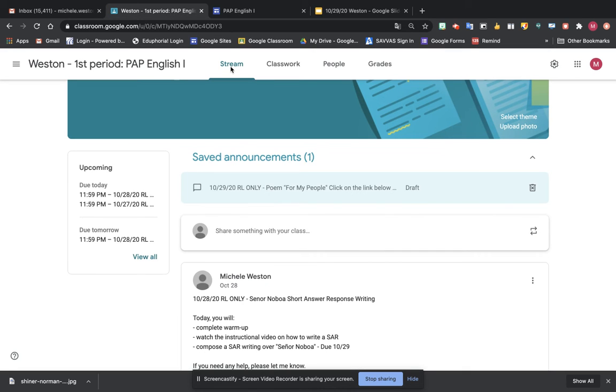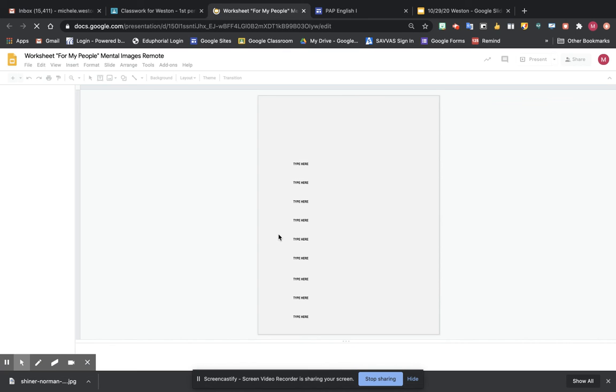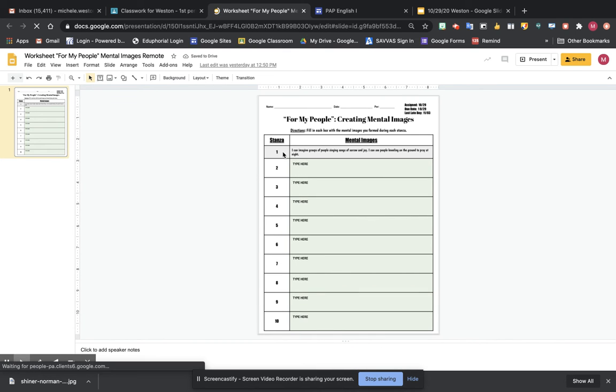I'll go into the classroom, go to classwork. There's your warm up. There's the link to the poem. And here is your mental image worksheet. The first stanza has been done for you. You just have to do the rest of the stanzas. It's a very brief sentence, whatever it takes to write a brief summary of each stanza. So you just need to complete it.